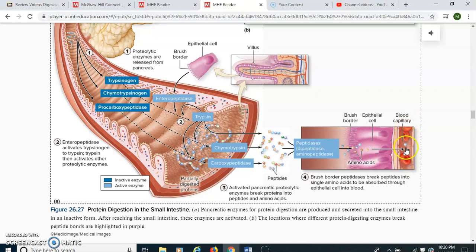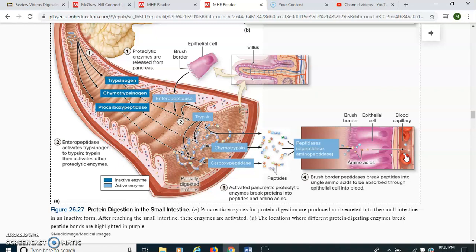This carries those amino acids, just like the sugar molecules glucose, galactose, and fructose, into venules, and then into a vein, and finally the big vein called the portal vein. From the portal vein, the blood will enter the liver.